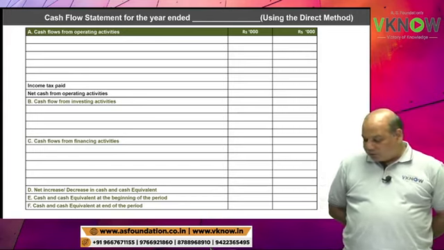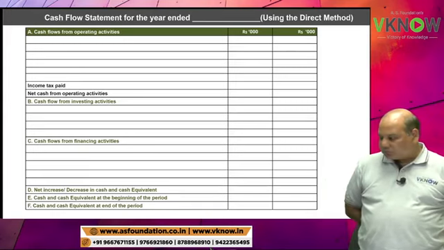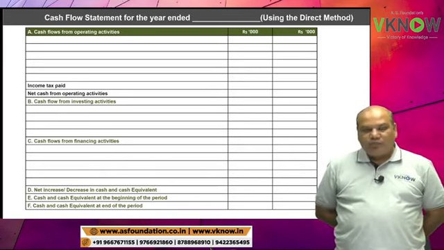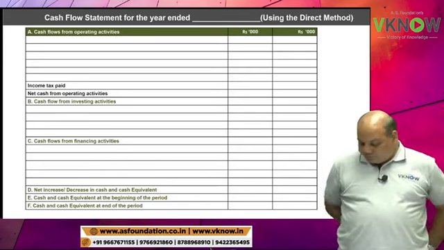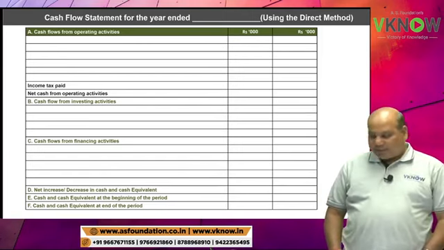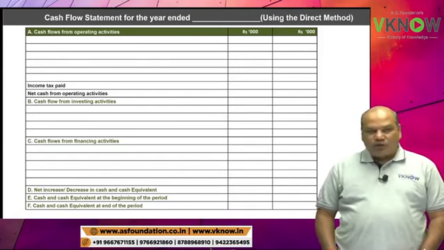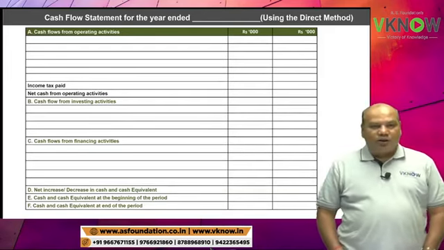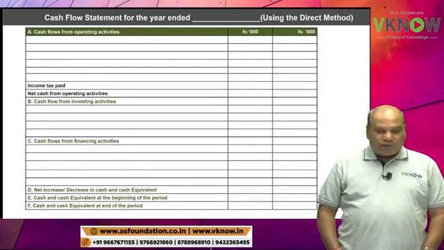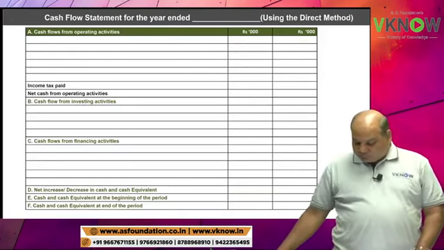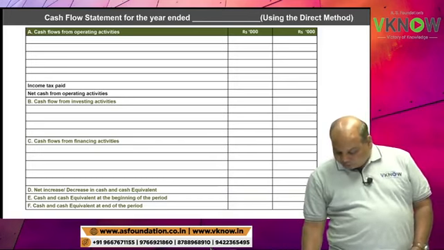Now draw the format. Point number A, cash flow from operating activities. You can see the format on the screen, please copy. Then under that keep 6 lines blank. After keeping 6 lines blank, write down cash generated from operations.